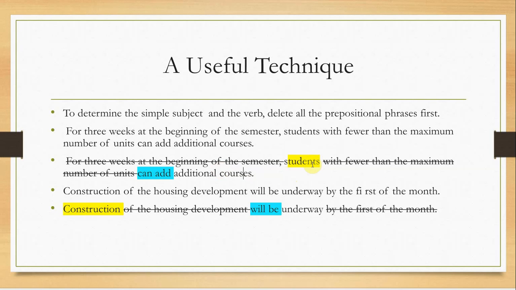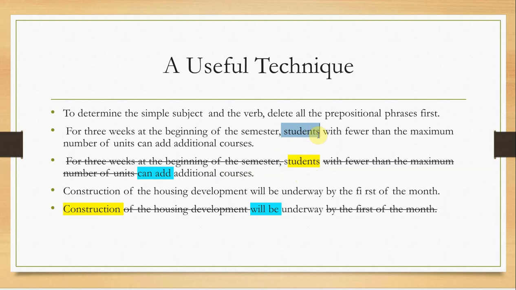Imagine if I ask you to determine the complete predicate in that sentence. All the sentence will be the complete predicate except the word students only, because students is the subject. So the complete predicate is all the sentence except the subject.